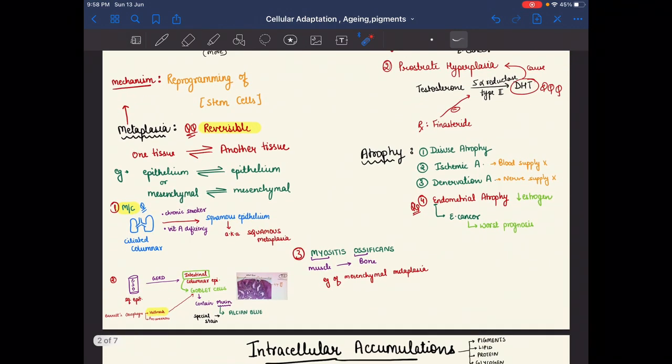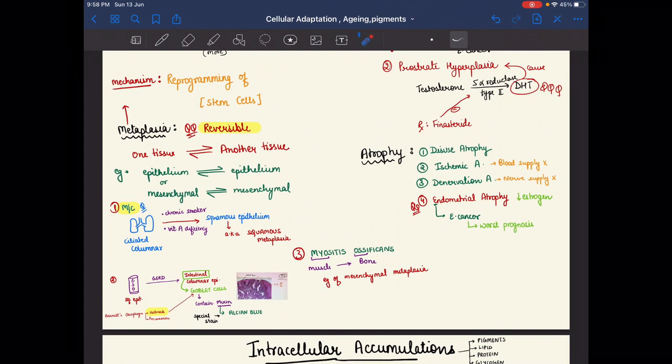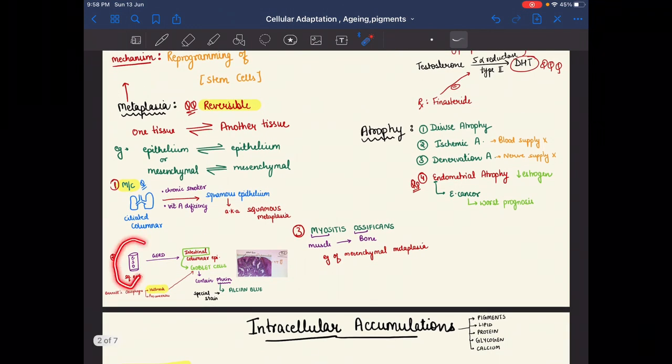Now, examples of metaplasia: in a chronic smoker or due to deficiency of vitamin A, the ciliated columnar epithelium of our lungs converts into squamous epithelium, which is also known as squamous metaplasia, because columnar cells are converted into squamous epithelium. And another example is the esophagus: in gastroesophageal reflux disease, squamous epithelium is converted into intestinal columnar epithelium.